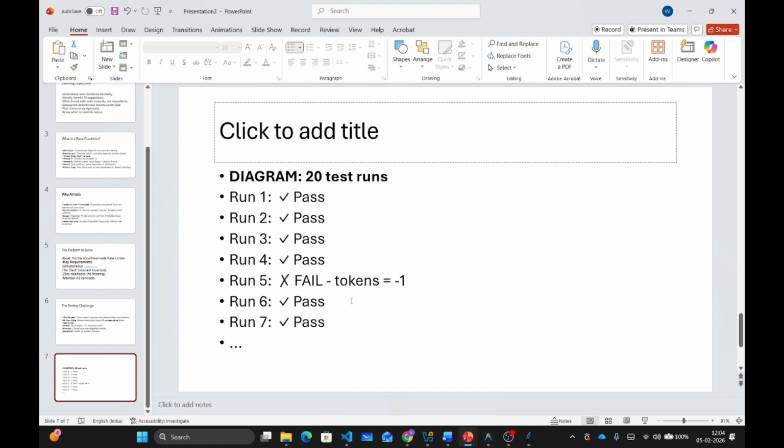We are running the test 20 times and it might just randomly fail at run 5. This is why you must run your stress test 20 consecutive times, not once, not 10 times, 20. If any run fails, you have a race condition, you have to go back and fix it.